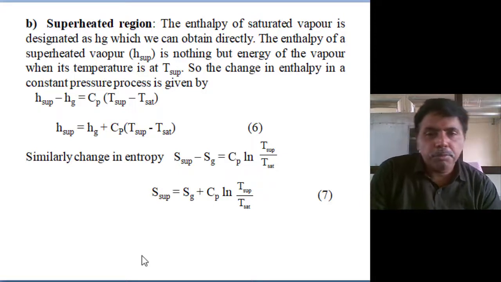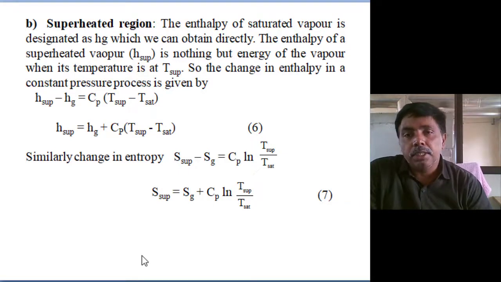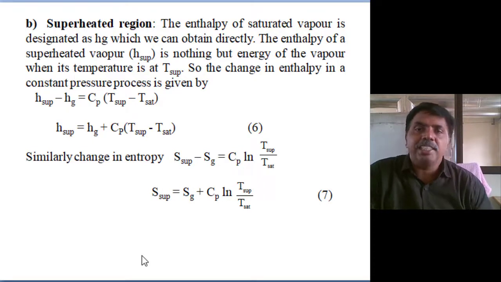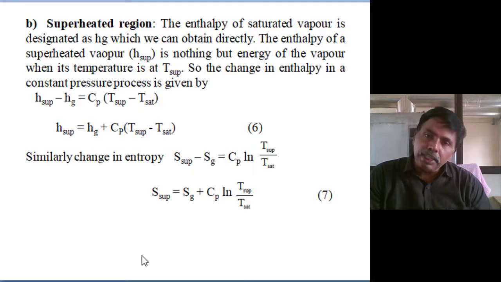Generally, at common pressures we can assume a specific heat, but specific heat basically depends on temperature. Specific heat in the superheated range varies drastically compared to the liquid range. For the liquid range, the specific heat of the liquid we can consider as 4.2.